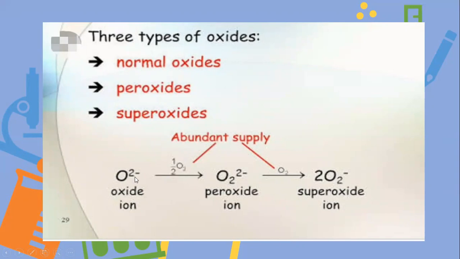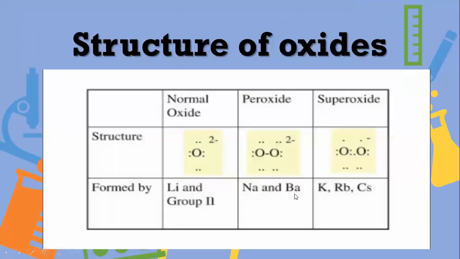Like, oxide ion absorbs half a molecule of oxygen to give you peroxide, which absorbs one more oxygen atom and gives you superoxide. Their formulas are in front of you. Oxide ion is O 2-, peroxide is O2 2-, and superoxide is O2 -. We will discuss it one by one.